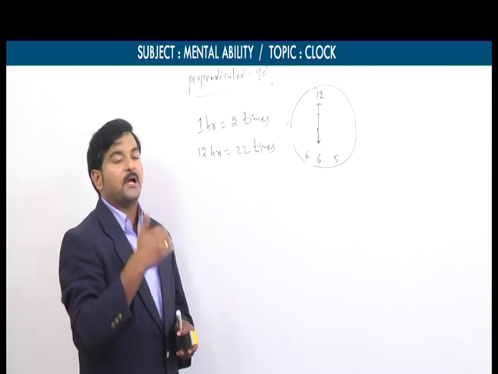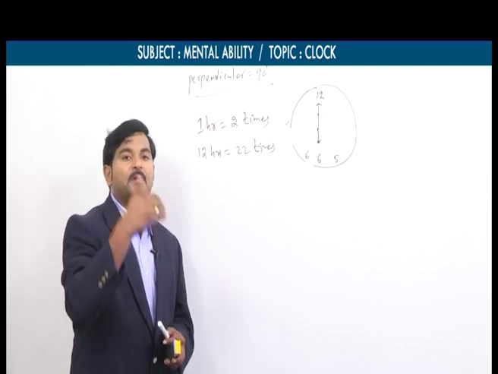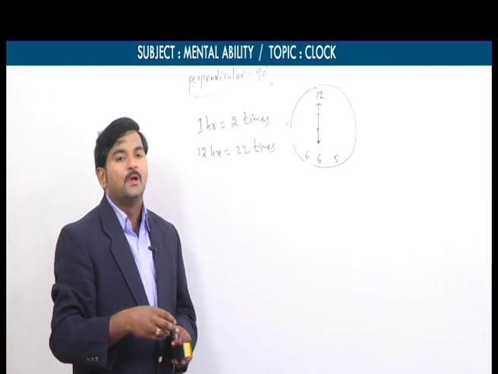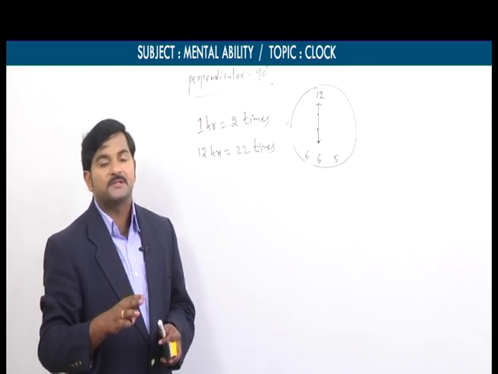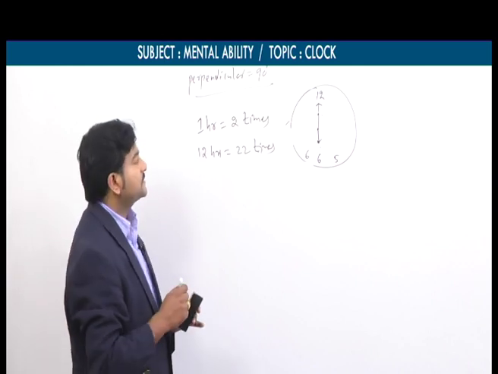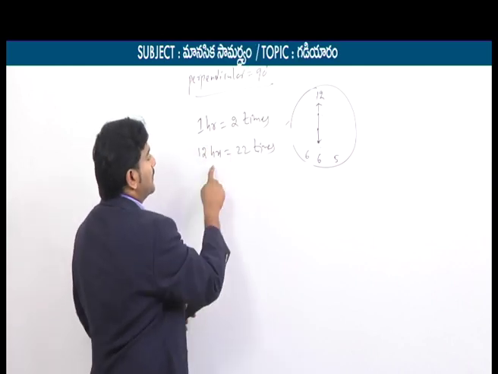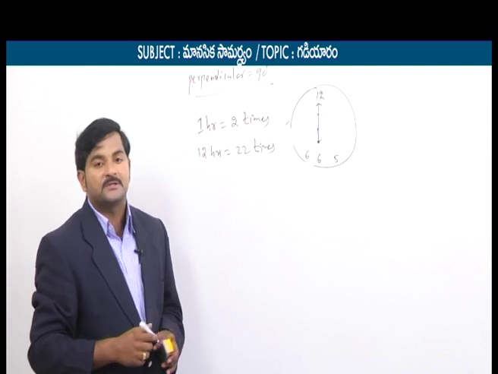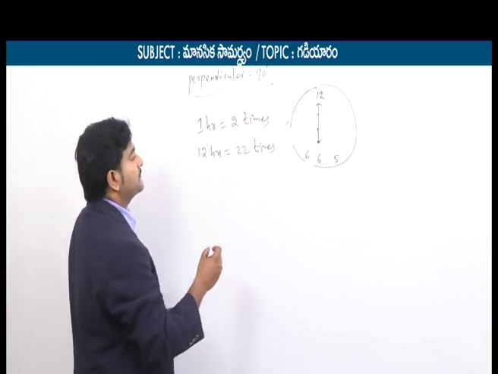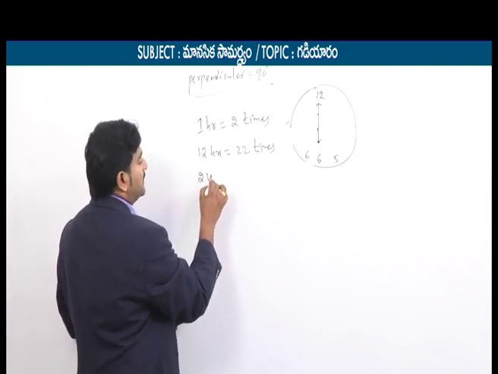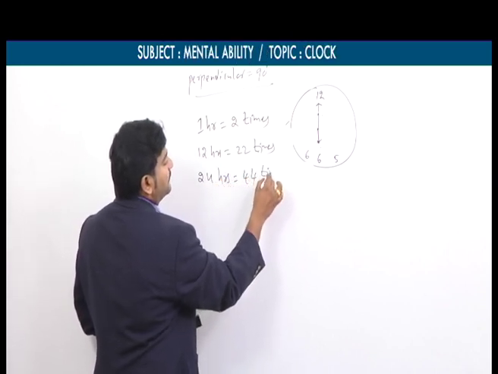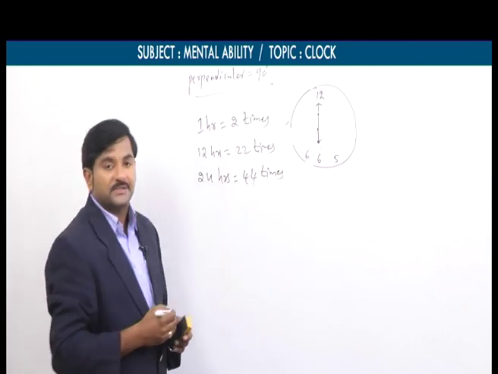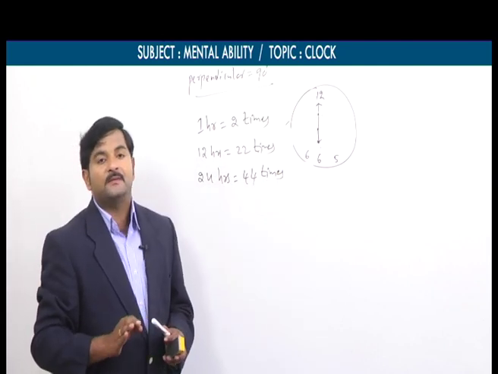Similarly, from 8 o'clock to 9 o'clock and from 9 o'clock to 10 o'clock, for these 2 hours also, the two hands are perpendicular to each other only 3 times instead of 4 times. So that's why for 1 hour it is 2 times, for 12 hours it could be 24 times, but only 22 times the 2 hands will be perpendicular to each other. Similarly, in a day the 2 hands are perpendicular to each other only 44 times. So these are the 3 conditions.